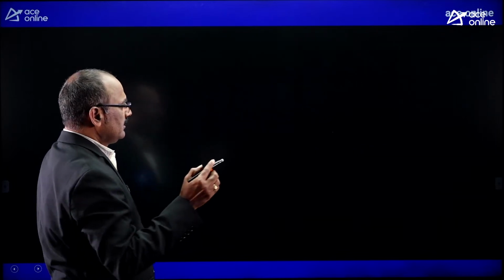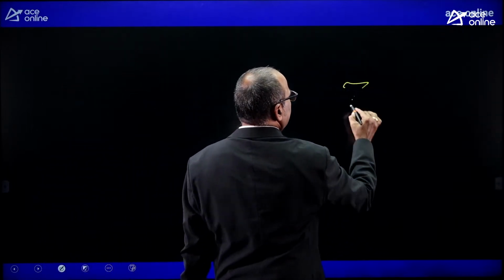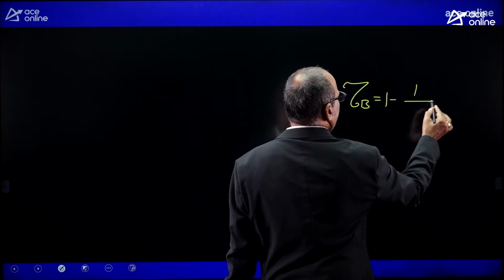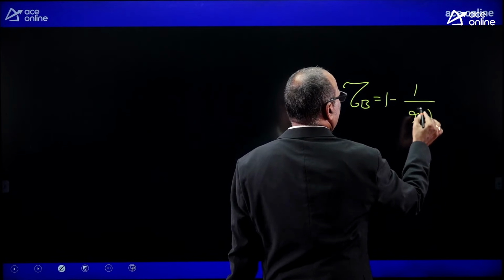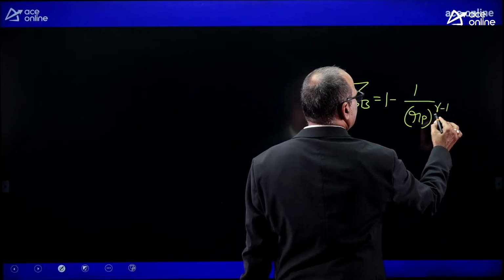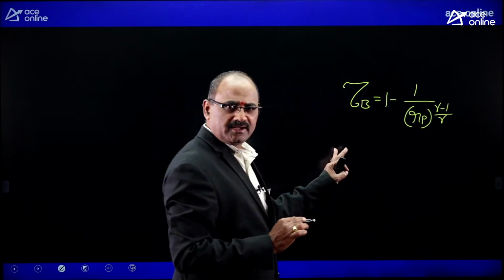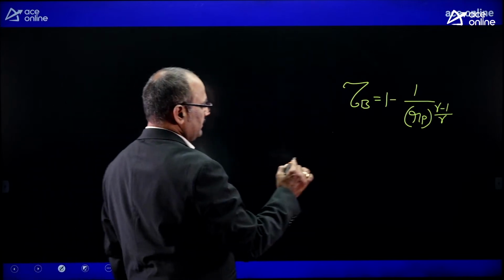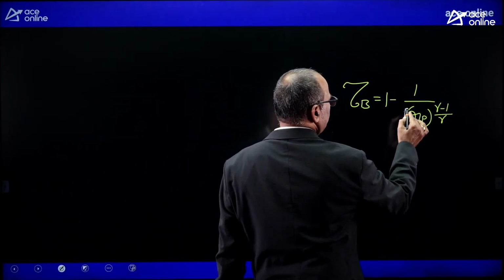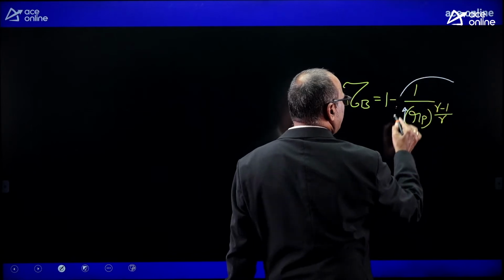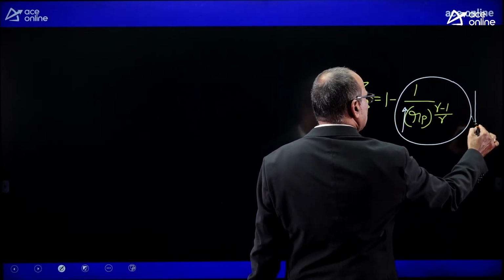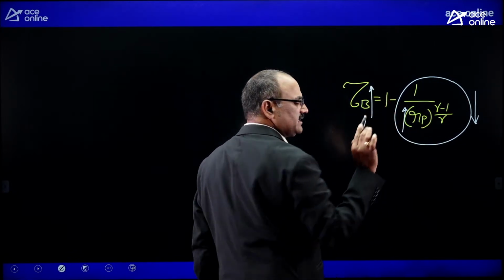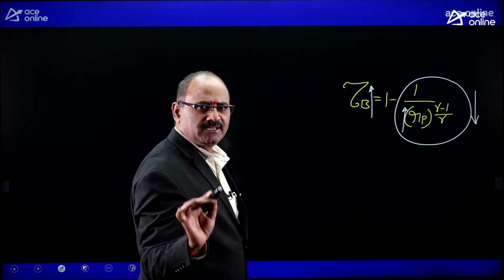As you know, the Brayton cycle efficiency is equal to 1 minus 1 by pressure ratio power (gamma minus 1) by gamma. Isn't it? Now, if I increase the pressure ratio, what is happening? This whole factor is decreasing. When it is decreasing, 1 minus a decreasing value will increase the Brayton cycle efficiency.